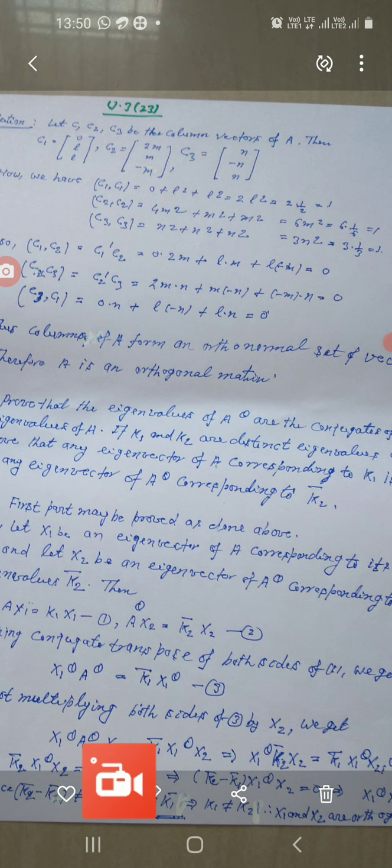only x1 and x2 will be orthogonal. So x1 conjugate transpose into x2 equal to 0. This implies that x1 and x2 are orthogonal.